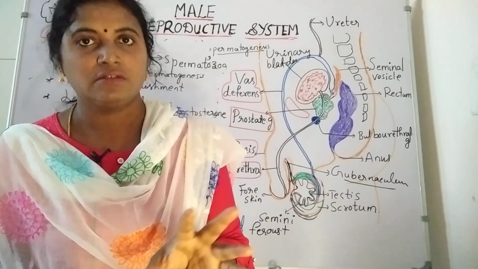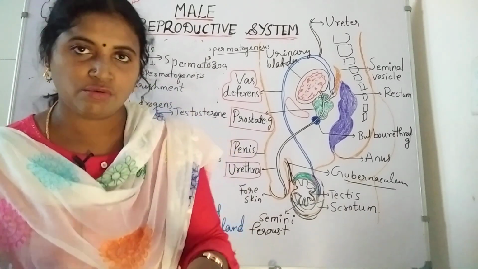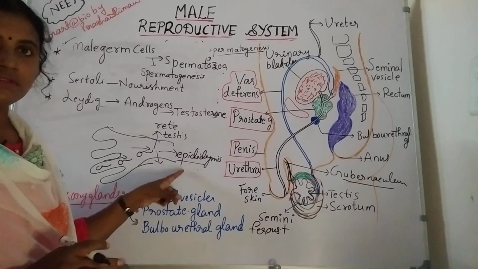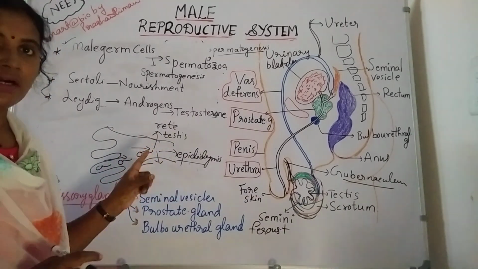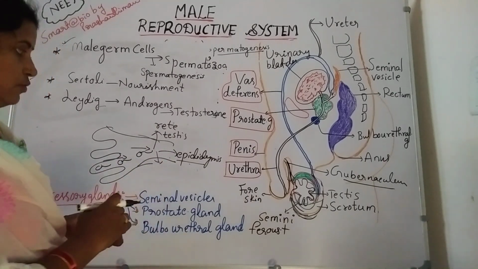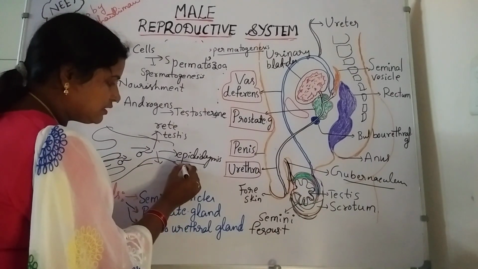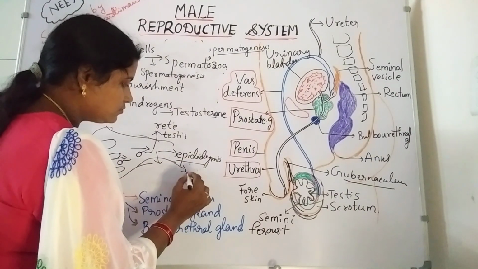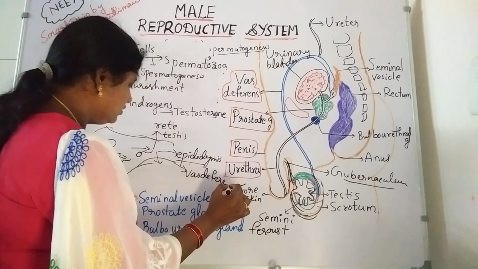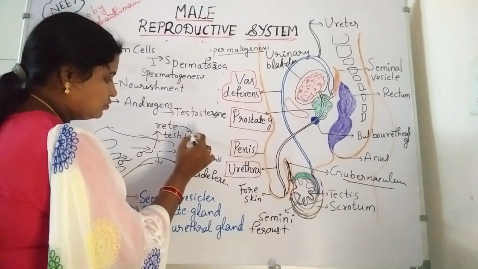The corpus and cauda parts of the epididymis are very important, where the sperms are stored. After the epididymis, it opens into the vas deferens. So here, rete testis to vasa efferentia.